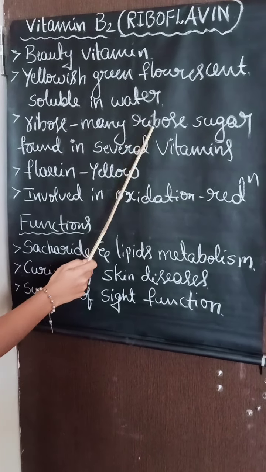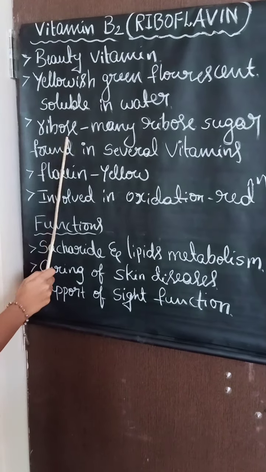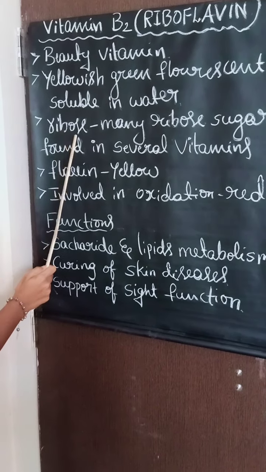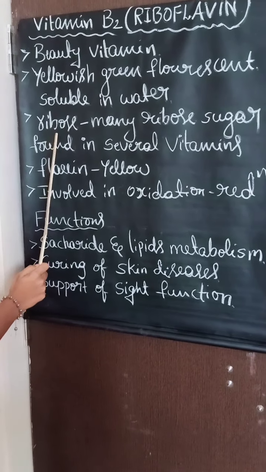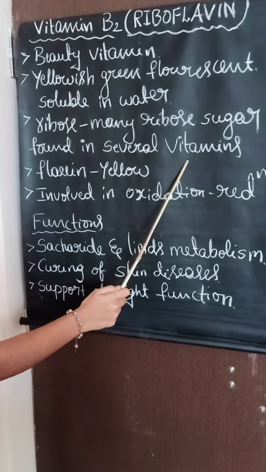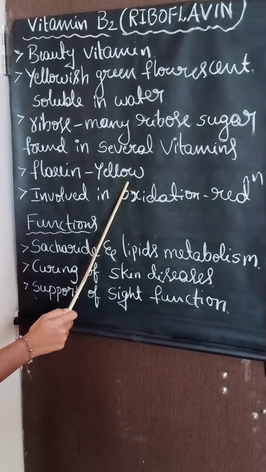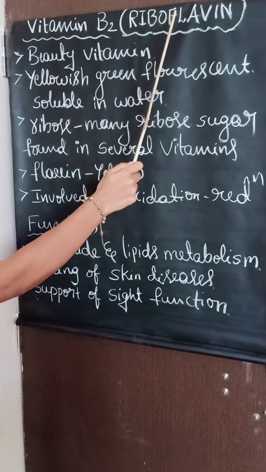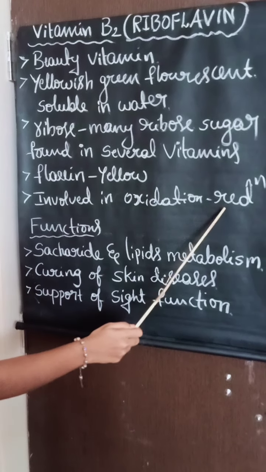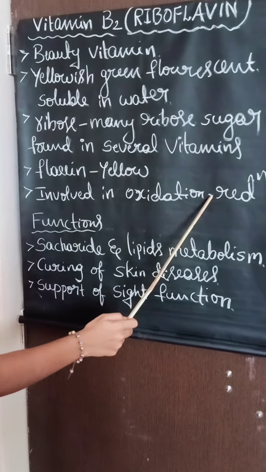Riboflavin is derived from two words: ribo and flavin. What is meant by ribo? We all know ribose. In RNA, ribonucleic acid, right? So this is ribose, the sugar found in several vitamins. What is meant by flavin? It is nothing but a yellow color. So this is combinedly called riboflavin. Next, it is widely involved in oxidation reduction reactions. So this vitamin B2 or riboflavin is involved in oxidation reduction reactions.